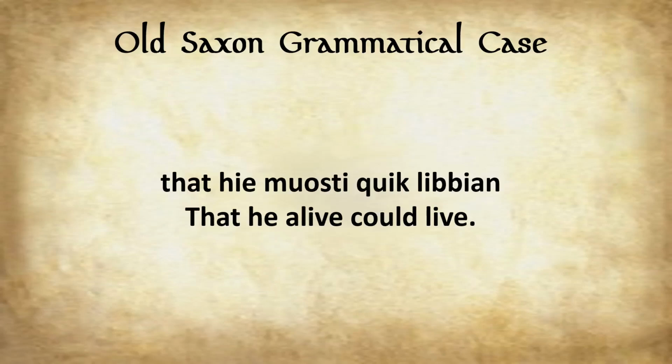So, that he muoste quick libian. That he alive could live. So what is the subject of this sentence? It would be he and then quick. What is quick? It is an adjective that means alive, and it agrees with he, which gives this really roundabout, interesting translation that he alive could live. So that's pretty much it, really. The point is that quick is a nominative, so is he, and they go together because they're both one and the same. One's an adjective describing the subject. So that's pretty much it for this one.